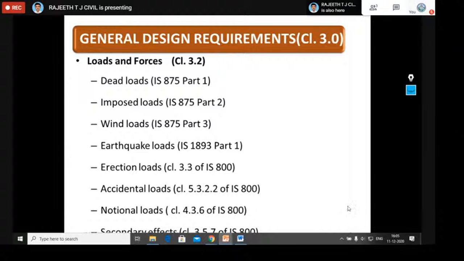Next is the notional loads. These are the loads that arise due to geometric imperfections. This is the load we need to consider for all the load combinations. Many people will neglect this load. Since the geometric imperfections will cause differences in stresses in the materials while the structure is functioning, we need to consider these notional loads carefully, and also the secondary load effects, which result from temperature changes, differential settlements, eccentric connections, rigidity of joints, etc.